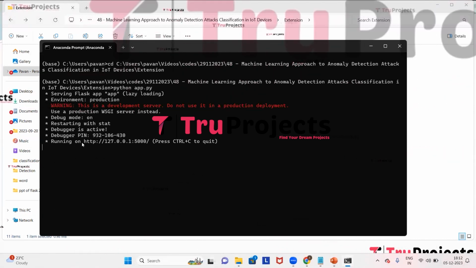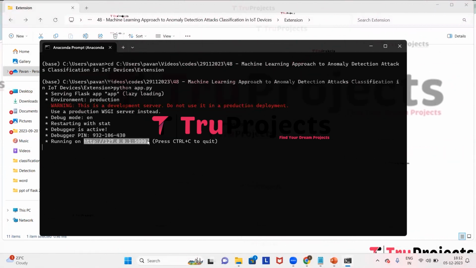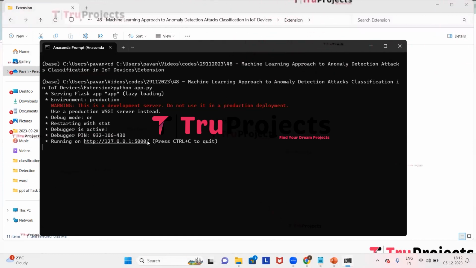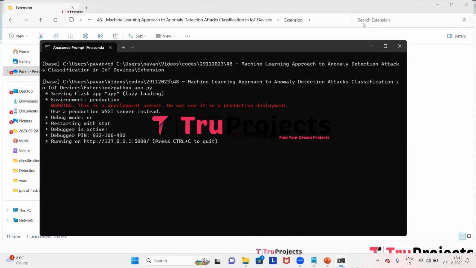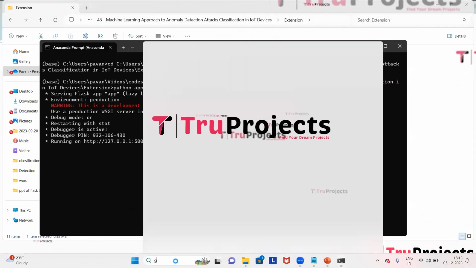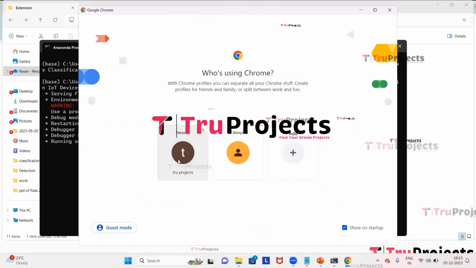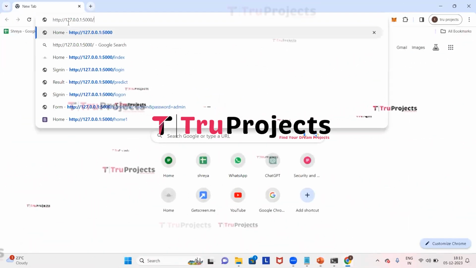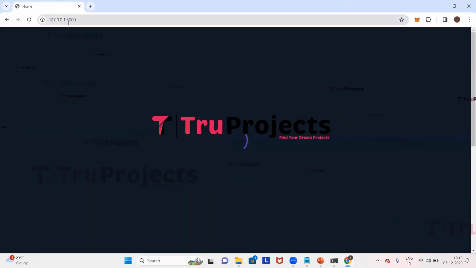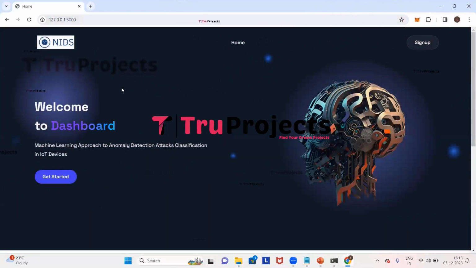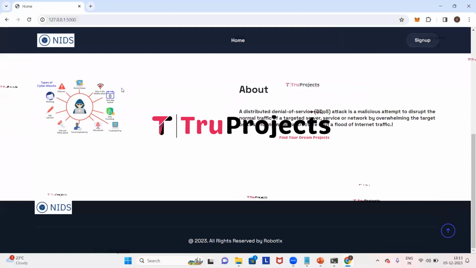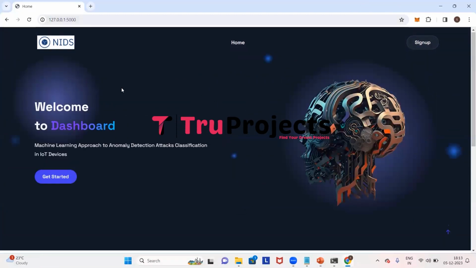Now we need to copy this local link provided by the framework and paste it in any web browser. So I'm copying the link. I prefer Google Chrome, so I'll paste it in that. Here we need to paste the link and then click on enter. We can see the web page of the project is displayed in the browser. And this web page is built by using the Flask framework.